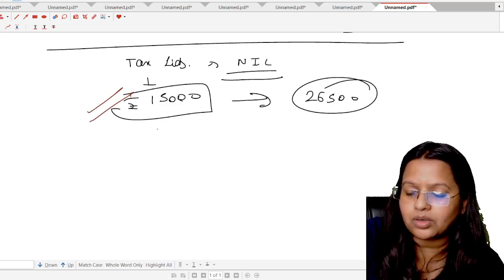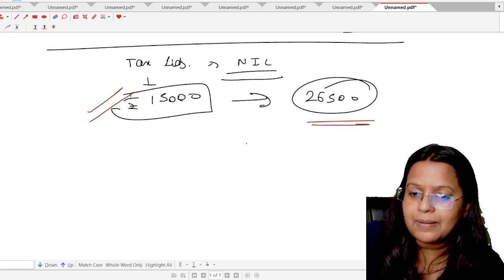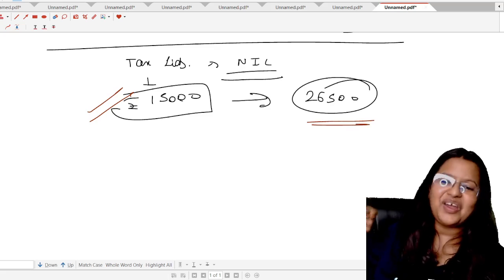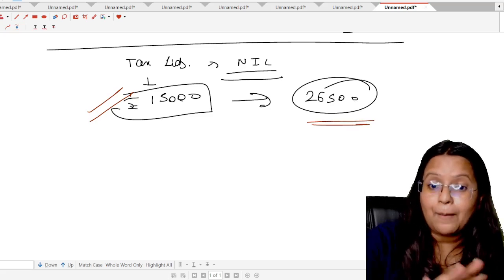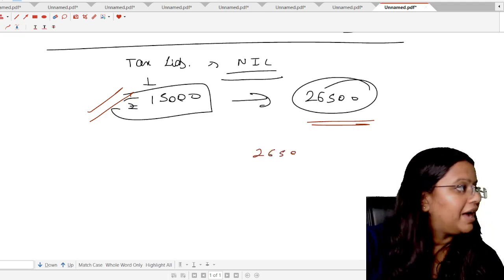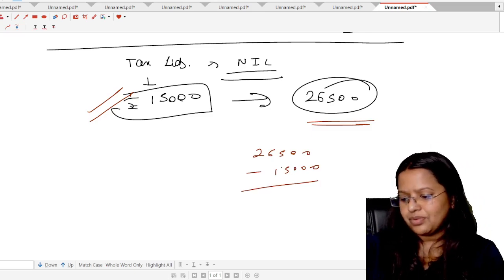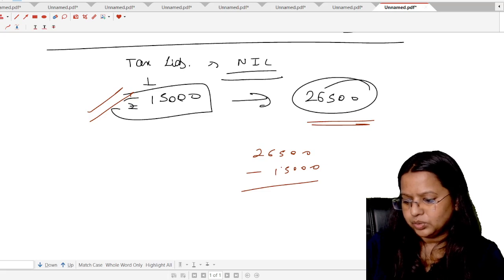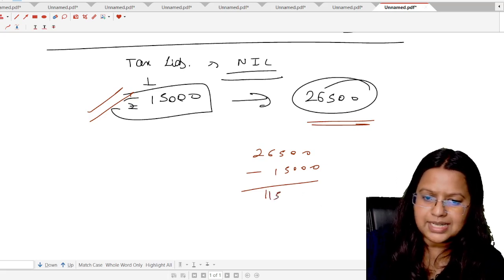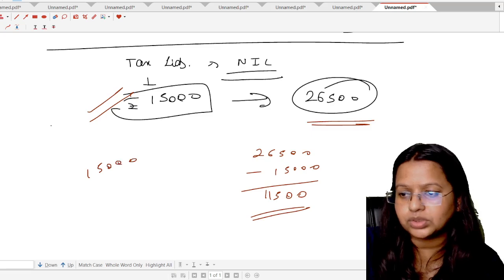It means the person has to pay only this part. Only rupees 15,000 is the tax liability, not the 26,500. Okay, so it means they are taking your additional income as tax, but not more than your income. Okay, it means 26,500 minus 15,000, 11,500. The person has got the benefit of 11,500. His tax liability is rupees 15,000.